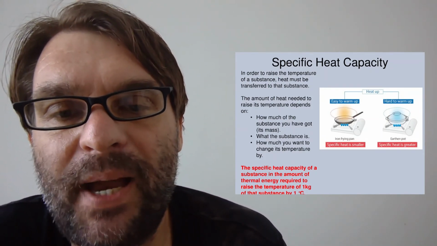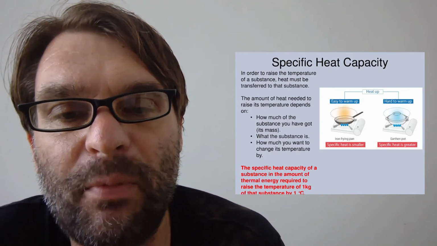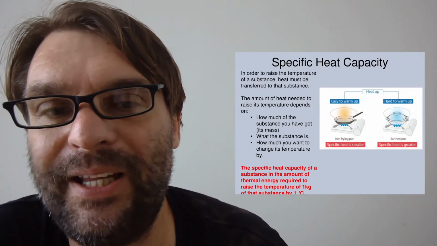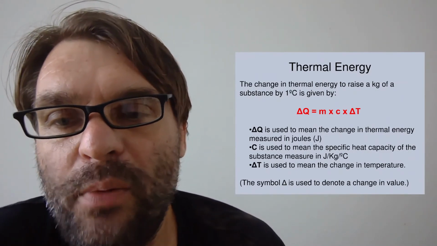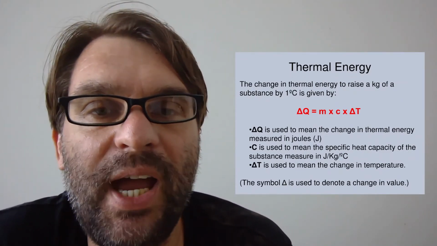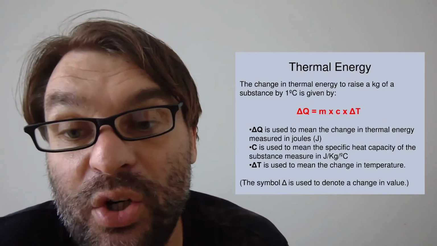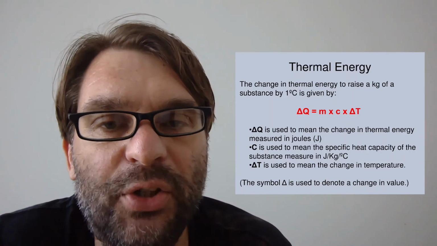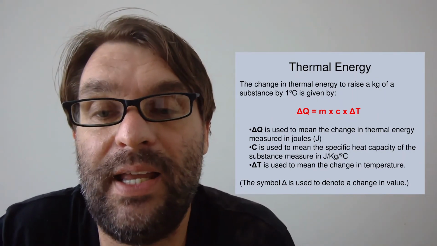The specific heat capacity of a substance is the amount of thermal energy required to raise the temperature of 1 kilogram of that substance by 1 degree Celsius. Bit of a mouthful there. So in terms of thermal energy, the change in thermal energy to raise a substance by 1 degree is given by delta Q equals mc delta T, where delta Q is the change in thermal energy, and that's measured in joules because it's energy.